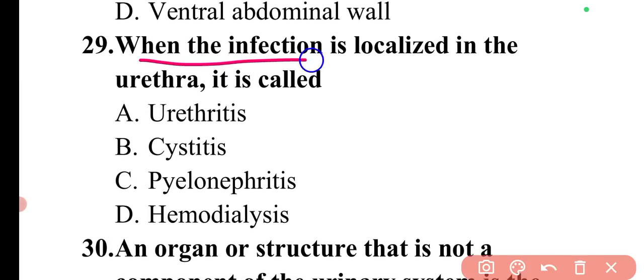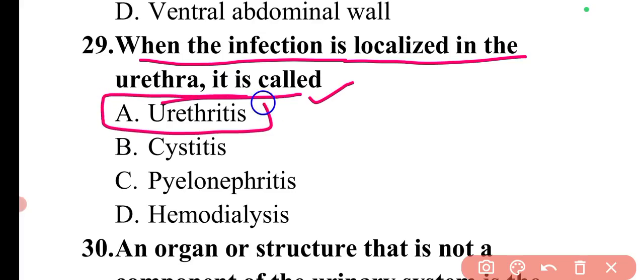Next question is, when the infection is localized in the urethra, it is called. So if the infection is localized in the urethra, it is known as urethritis. So here option A will be the correct answer.